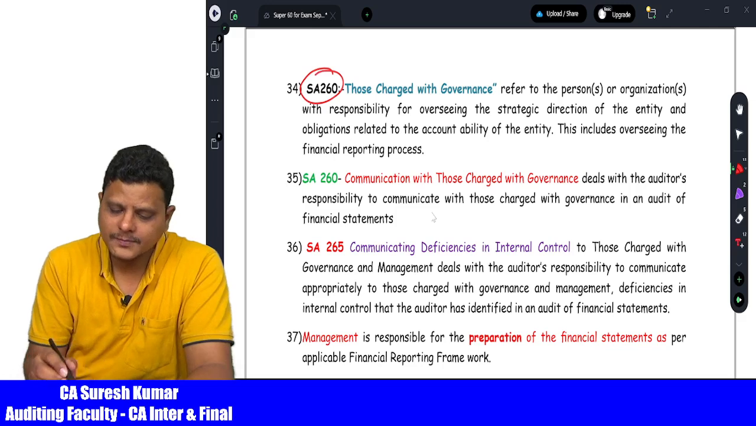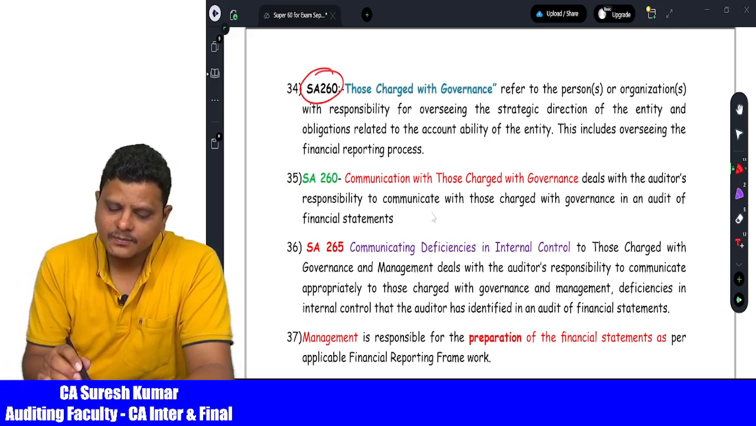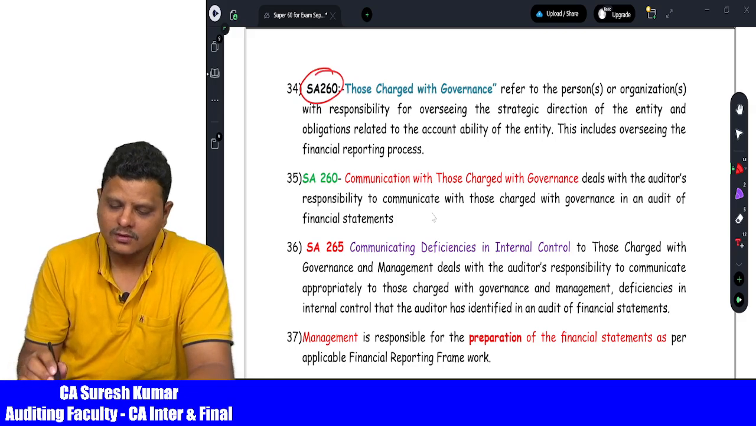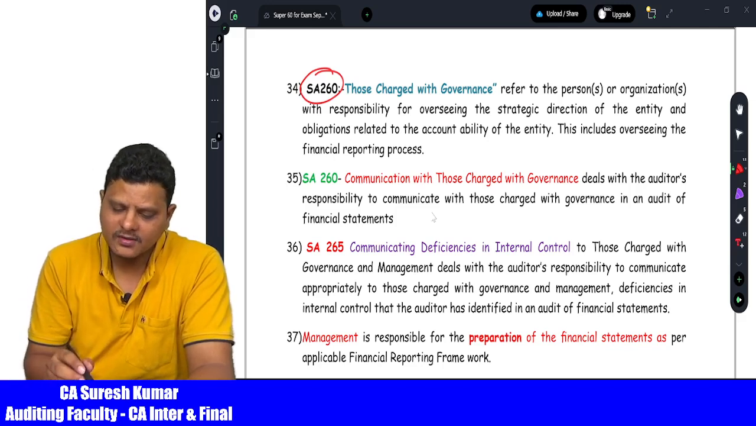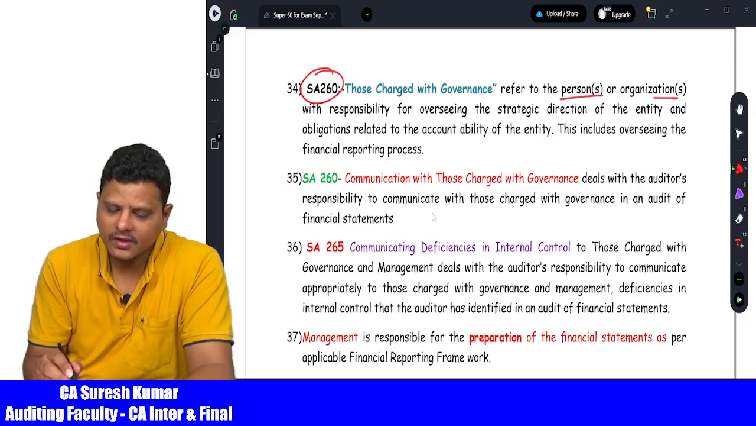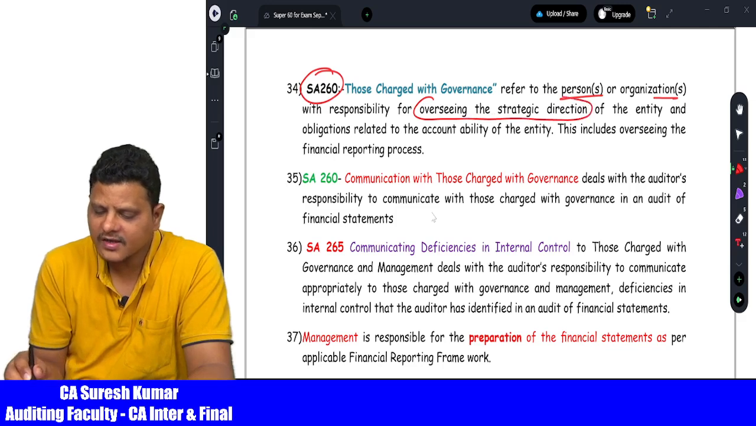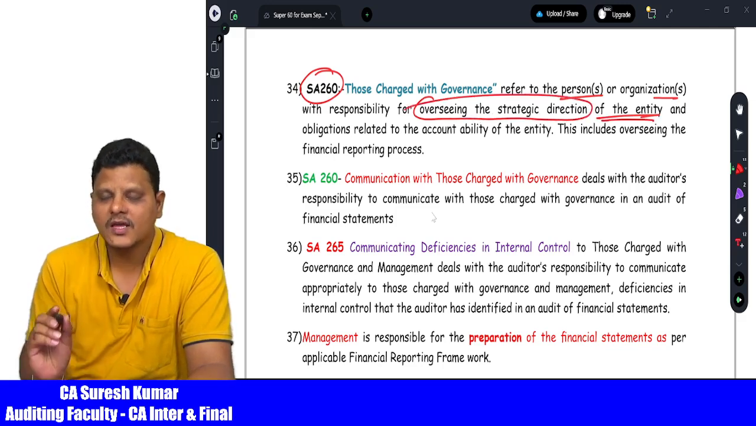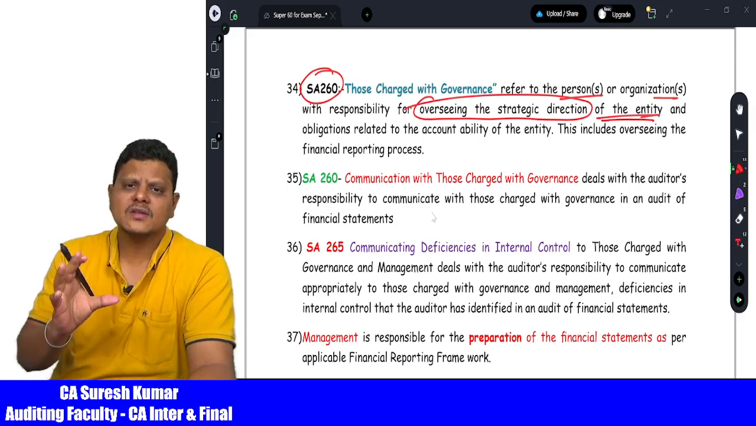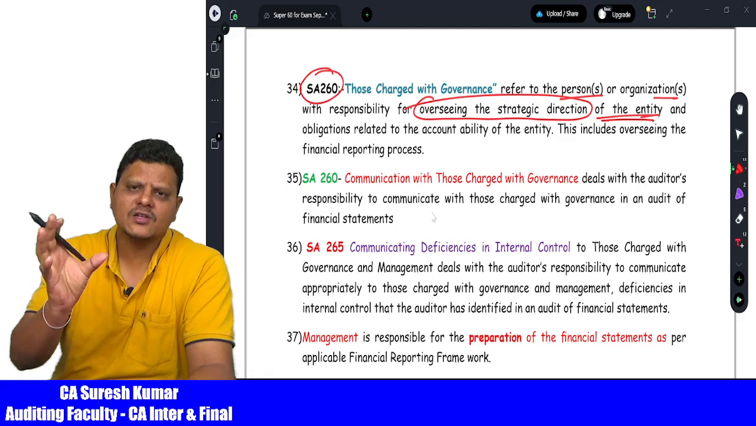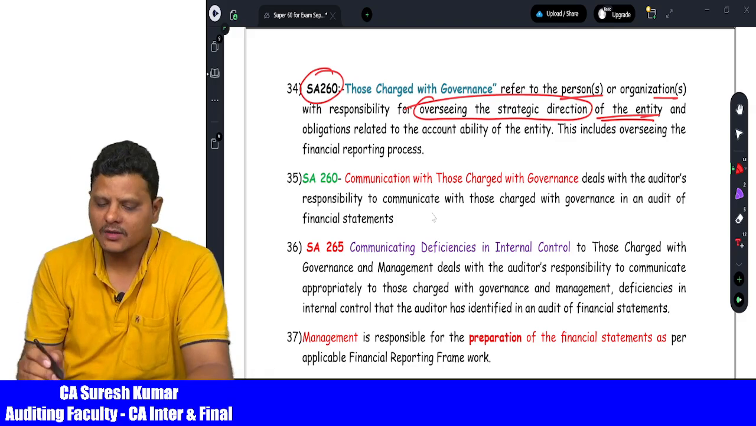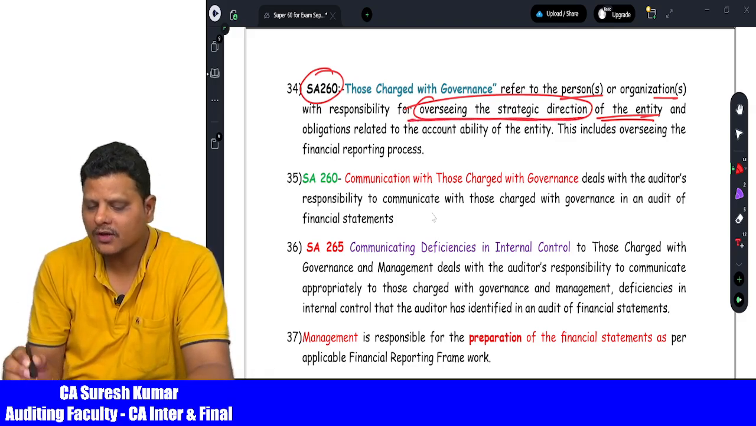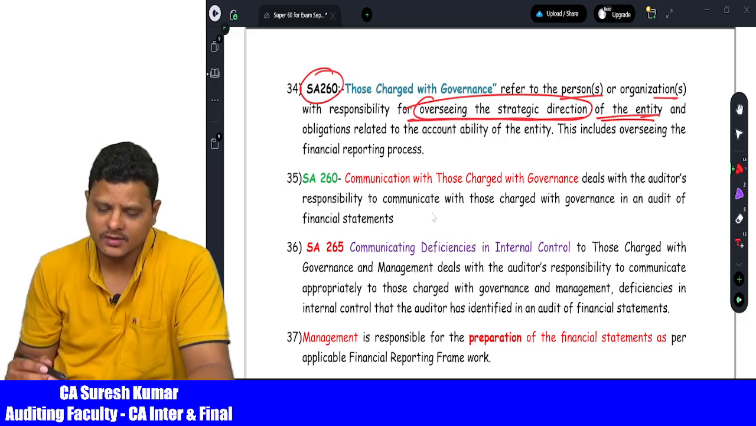260 talks about communication with the TCWG. So what is TCWG? MCQ based question. TCWG means the persons or organizations with responsibility for overseeing the strategic direction of the company. This is the key point for the exam. Whoever ensures the strategic direction, in what direction the company has to move, they are the TCWG. In the examination, they tested this particular point in MCQ based questions.